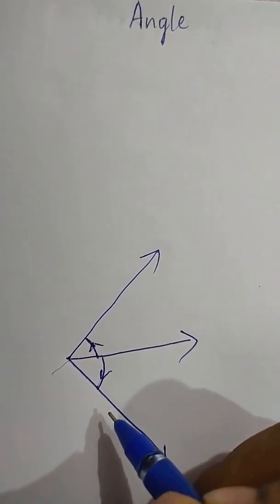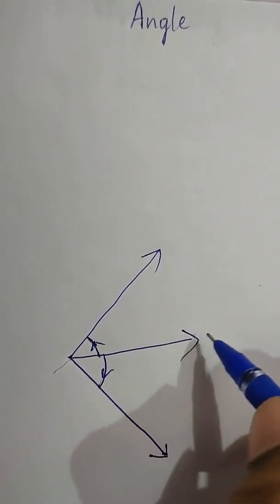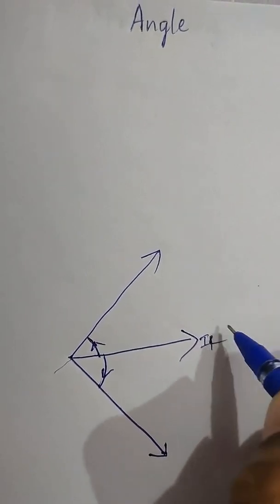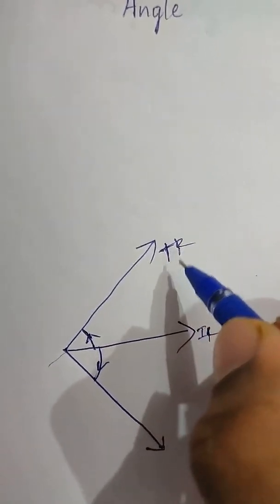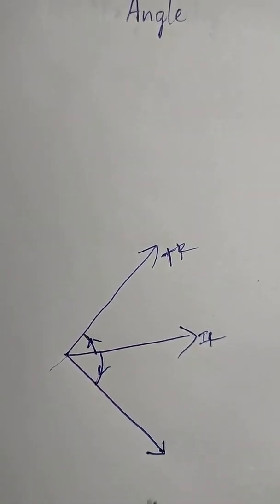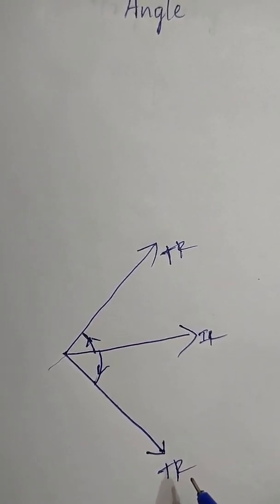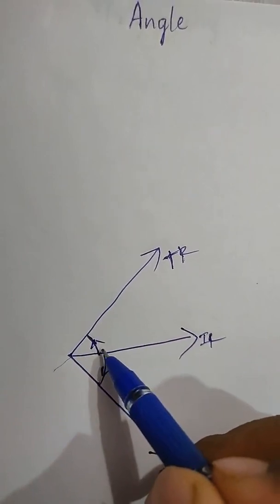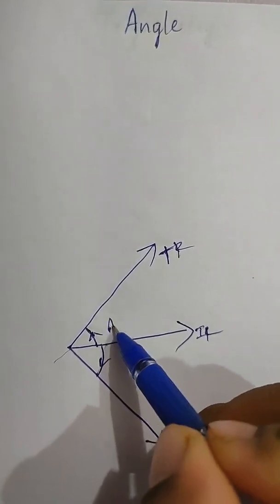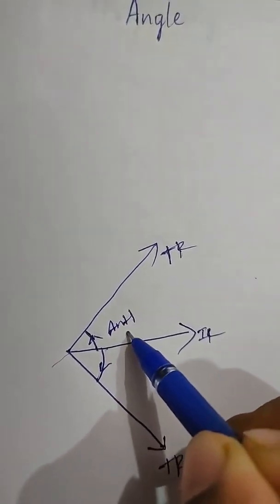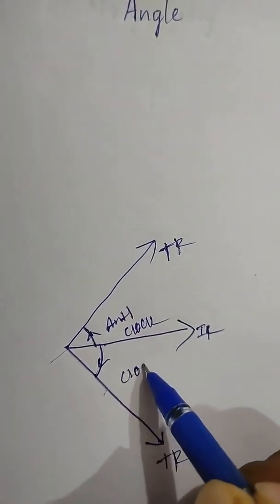So what is an angle? An angle is formed by two rays, the initial ray and the terminal ray. The initial ray is a fixed ray. The terminal ray moves in either a clockwise or anti-clockwise direction, and that is called an angle. This is the anti-clockwise direction. This is the clockwise direction.